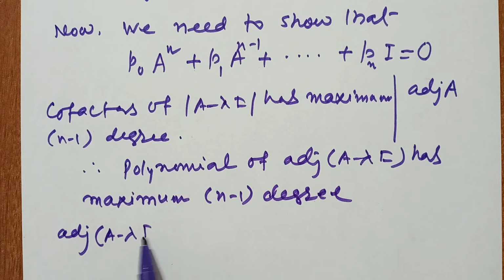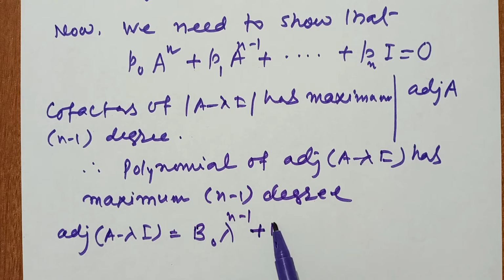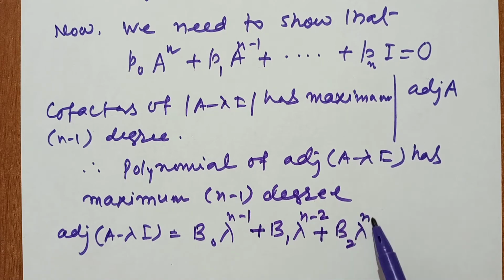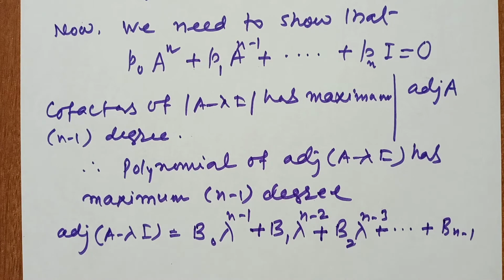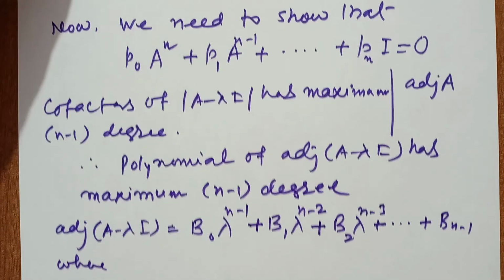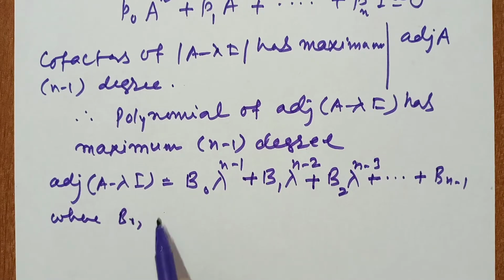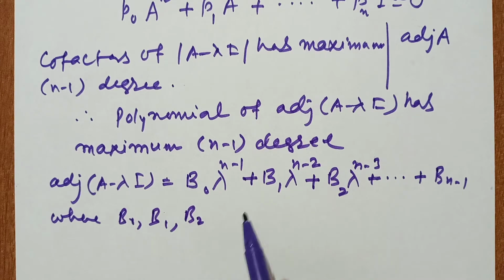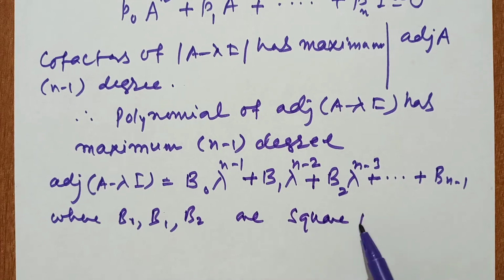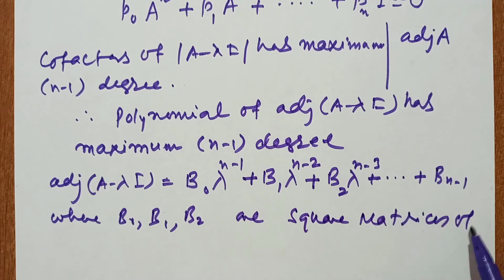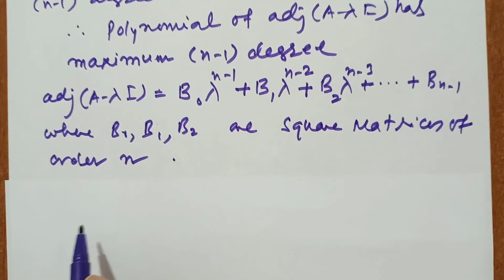So let us suppose the adjoint of A minus lambda I equals B0 lambda to the power n minus 1 plus B1 lambda to the power n minus 2 plus B2 lambda to the power n minus 3 plus and so on, plus Bn minus 1, where B0, B1, B2 are square matrices of order n.